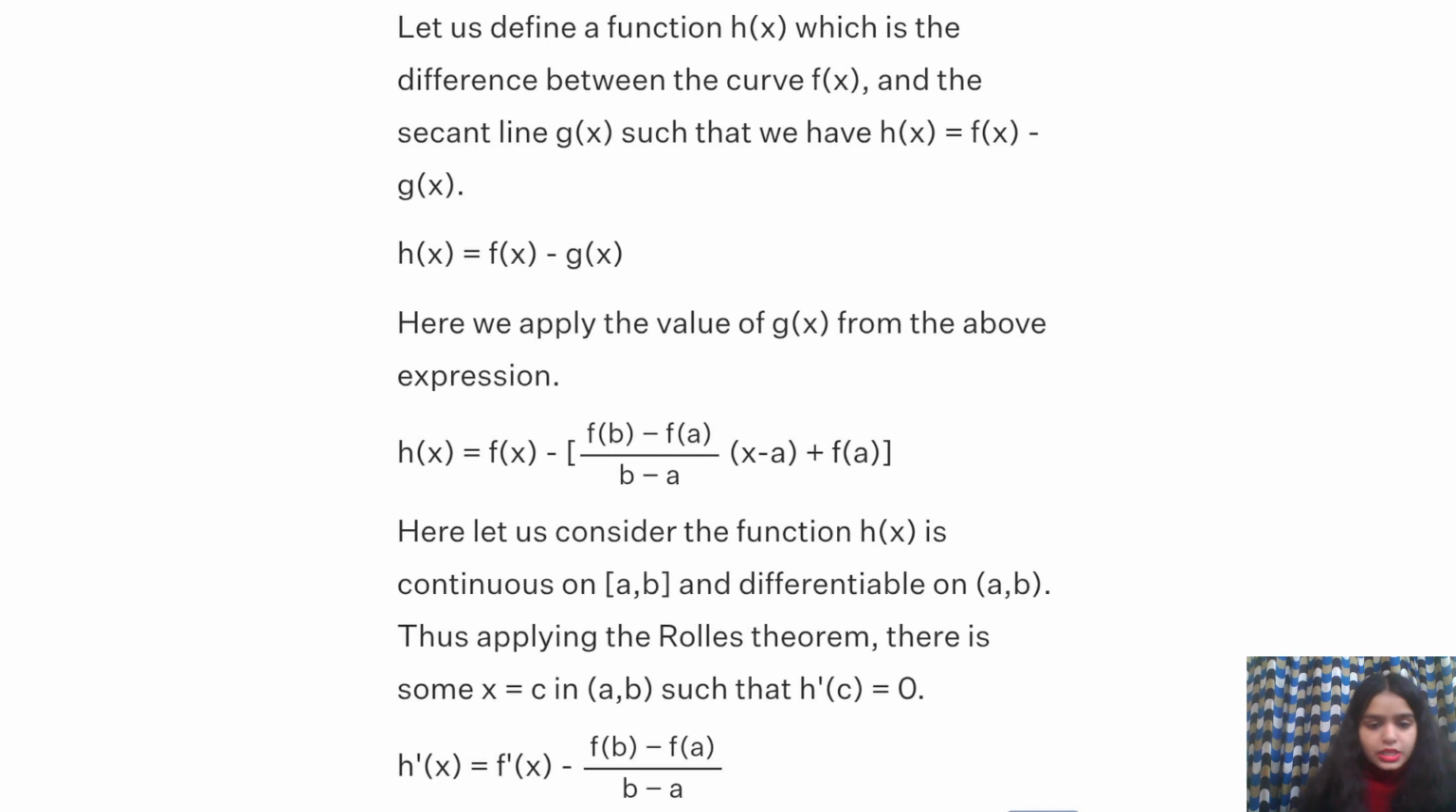So like this we have proved it, and then, applying Rolle's theorem, there is some x equals c in the open interval (a, b) such that h'(c) equals 0, and then h'(x) is equal to f'(x) minus (f(b) minus f(a)) upon (b minus a).